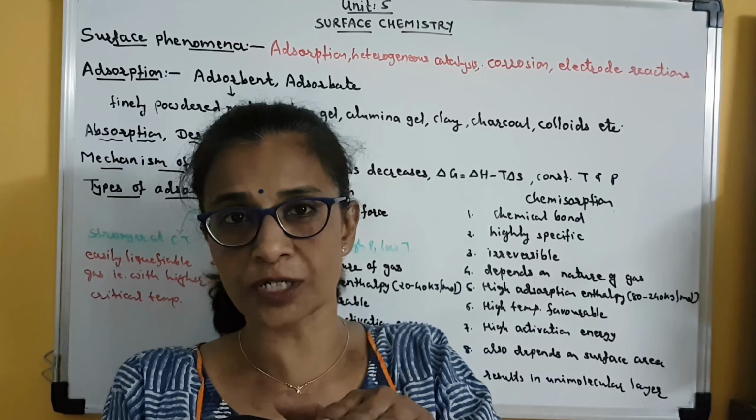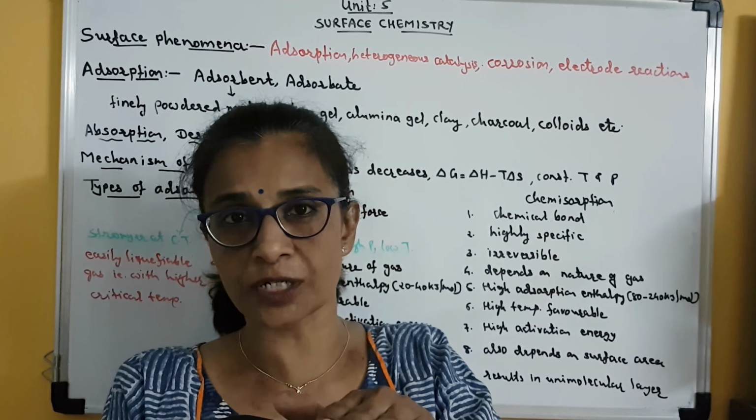First, physical adsorption takes place due to van der Waals force of attraction. Van der Waals force of attraction is a weak attraction and it is a universal force of attraction. It exists everywhere. Clear? So whenever the adsorbate is attracted easily by the adsorbent molecule due to van der Waals force of attraction, then physical adsorption will take place. So we can say that in physical adsorption there is a weak van der Waals force of attraction between adsorbate and adsorbent. Clear? But in chemisorption, a strong chemical bond is formed between adsorbate and adsorbent.